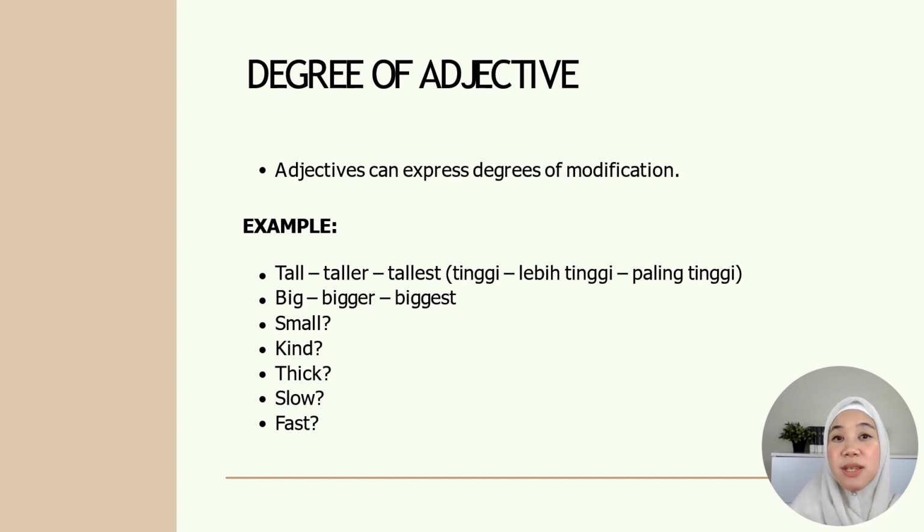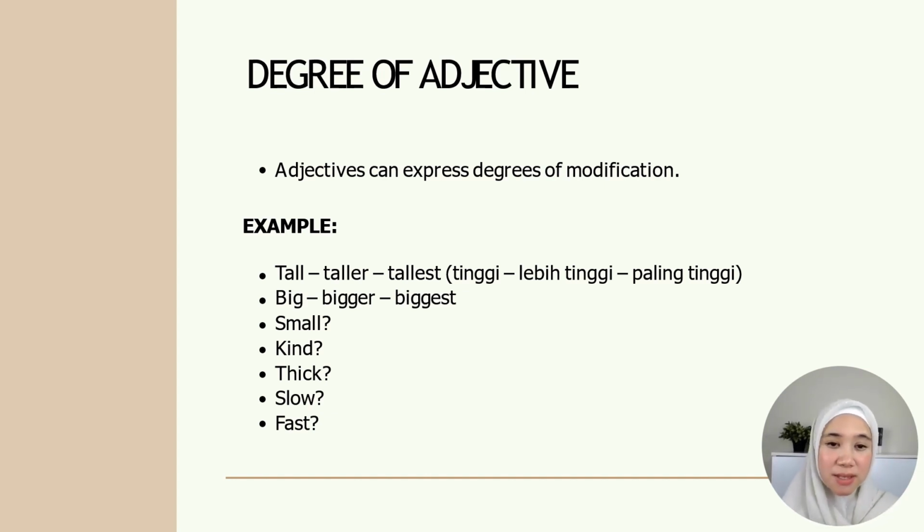Now let's move on to the degree of adjective. Adjective can express degrees of modification. For example, tall, taller, tallest, tinggi, lebih tinggi, paling tinggi. So basically you add ER and then you add EST. ER for lebih, EST for paling. Big, bigger, biggest. Can you guess the next one? Small, smaller, smallest. Kind, kinder, kindest. Thick, thicker, thickest. Slow, slower, slowest.